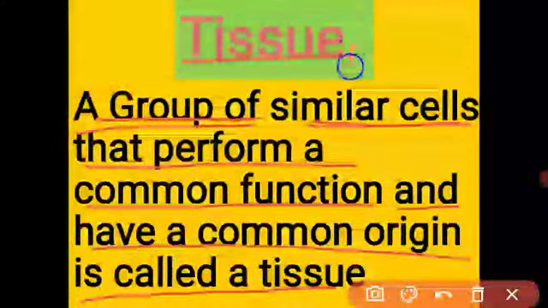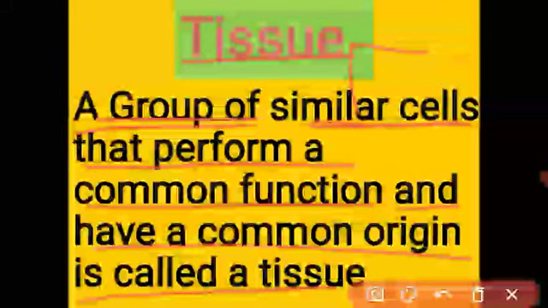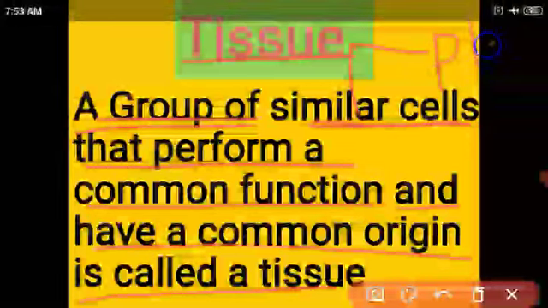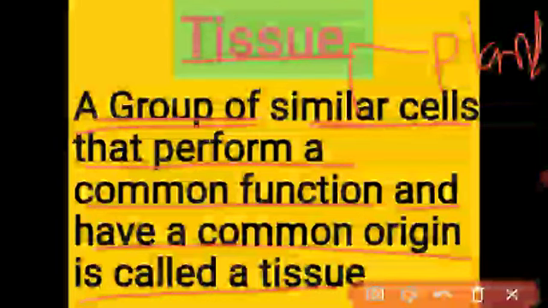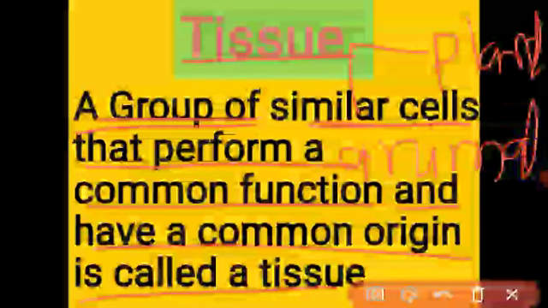In this lesson we have to study two types of tissue: plant tissue and animal tissue. You know that a plant is also a living organism, and animal tissue means all animals like human beings and insects.